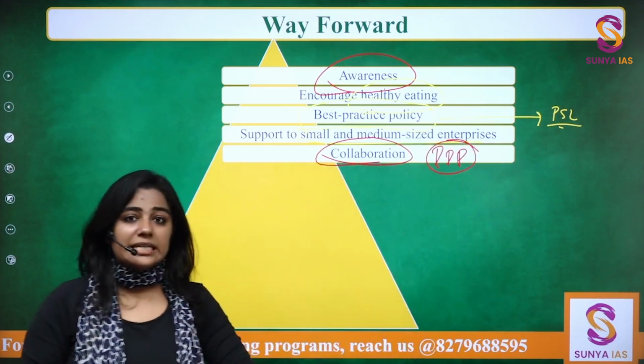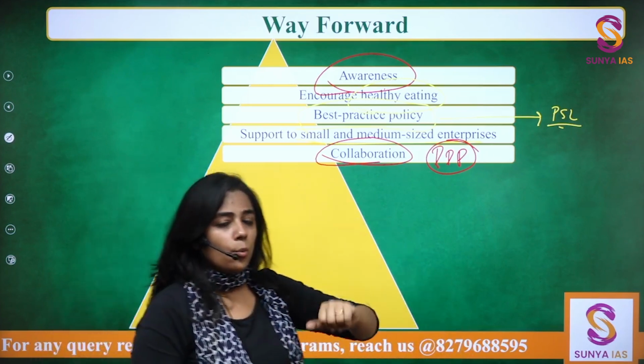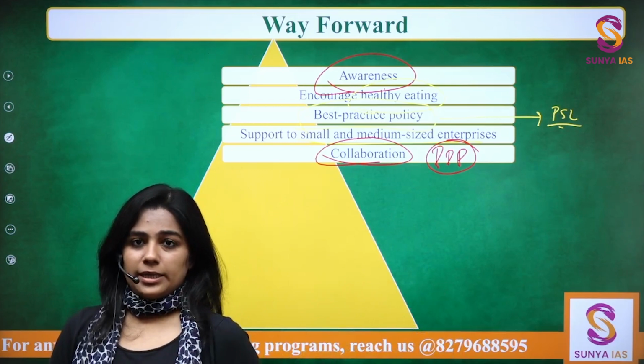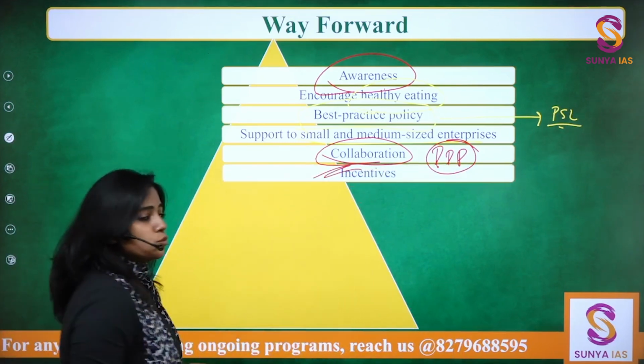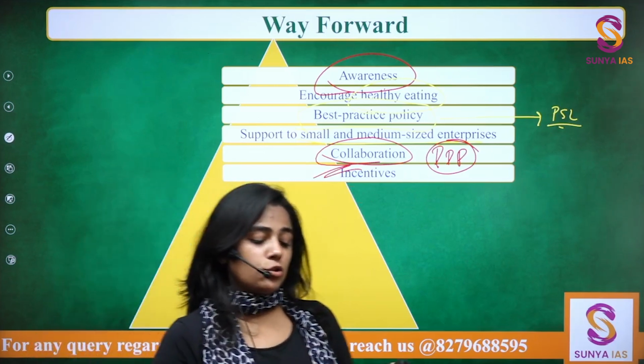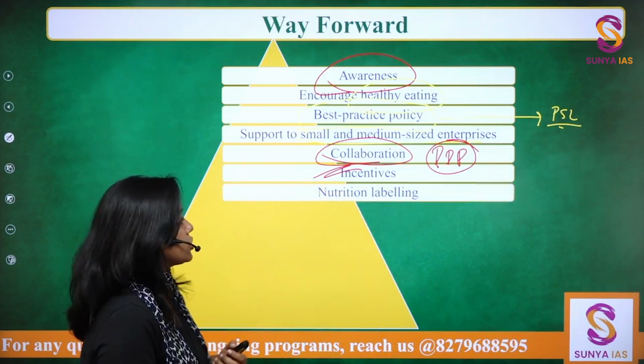So eat right movement and the public private enterprises that are working towards eating right, we can combine that. Then incentives can be given to the companies who are actually, so reduced taxation, reduced GST requirements, these things can be encouraged.